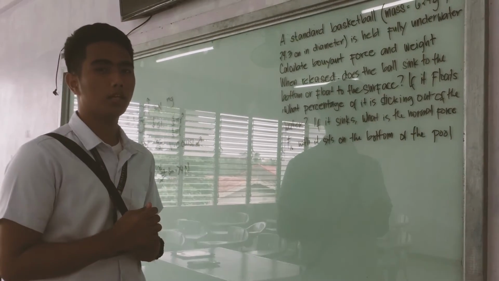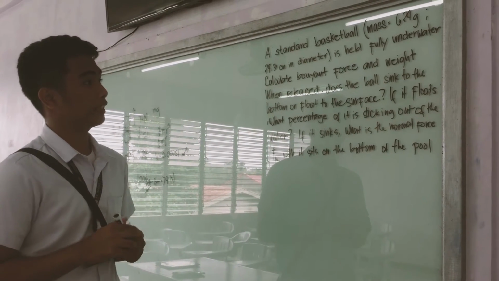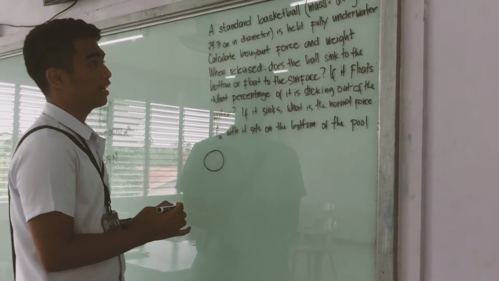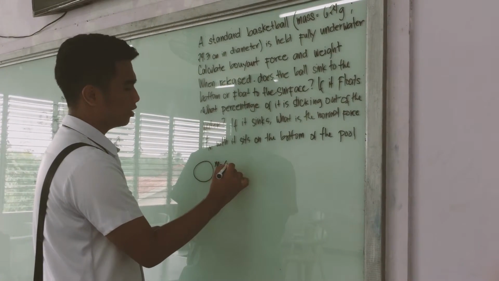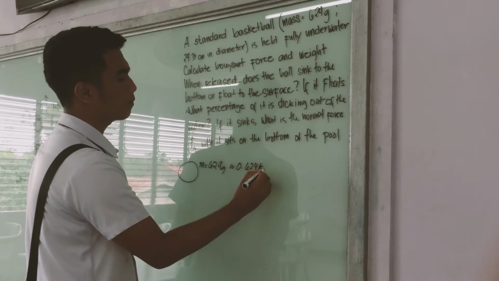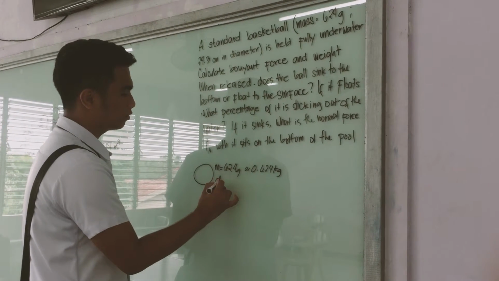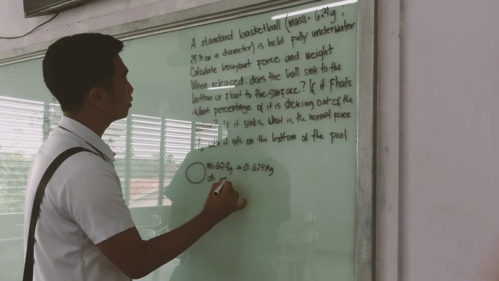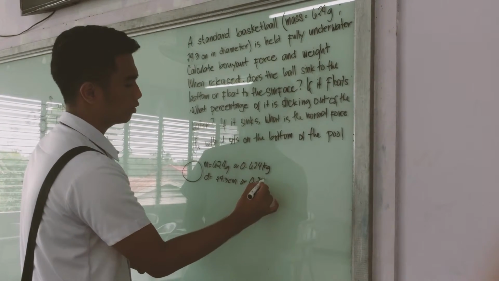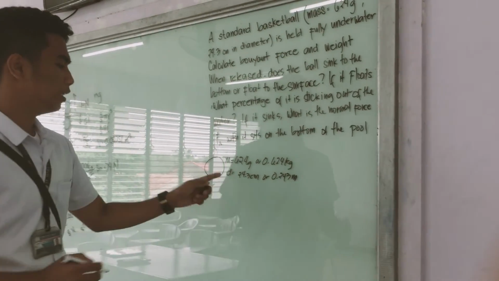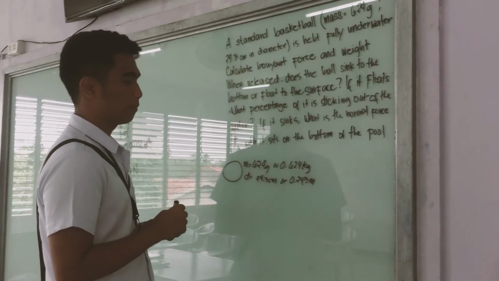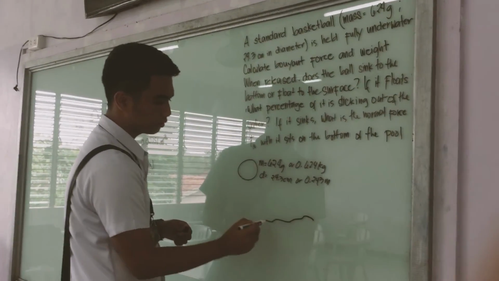First is to know the given of the problem. There will be a basketball, and its mass is 624 grams or 0.624 kilograms. Next, it has a diameter of 24.3 centimeters or 0.243 meters. We know that the radius is half of the diameter, right? So, okay, we will visualize the problem. Underwater, there will be a ball.